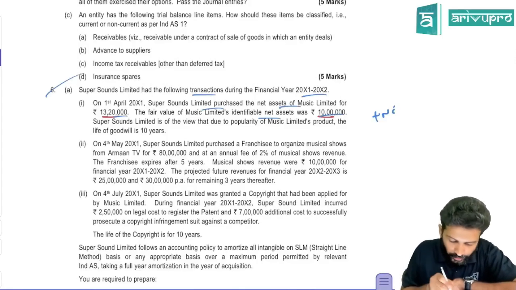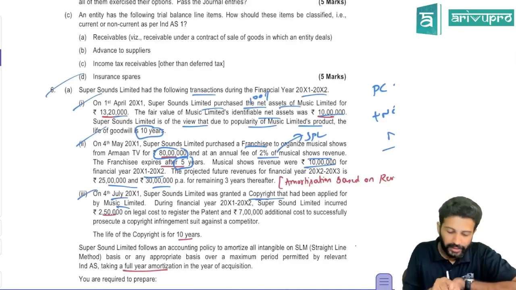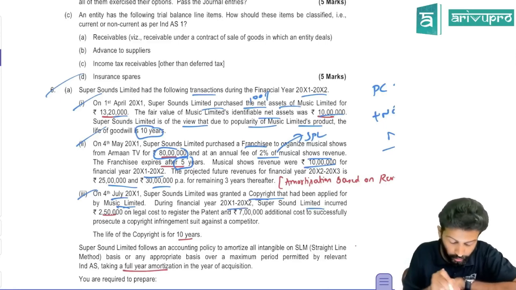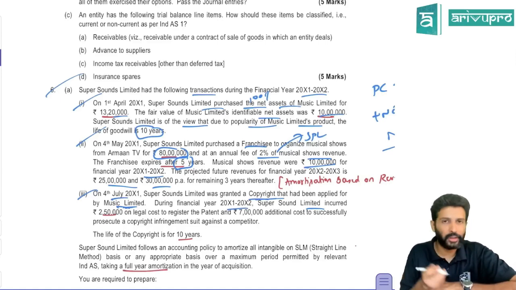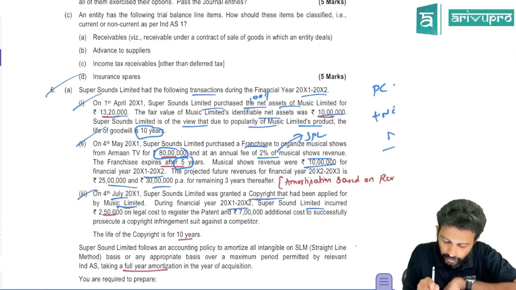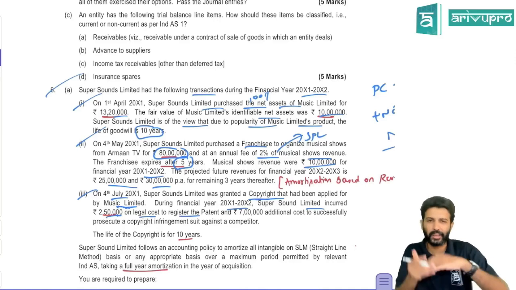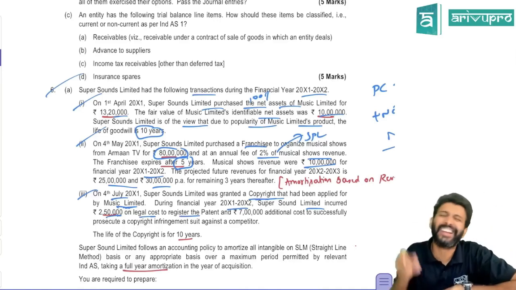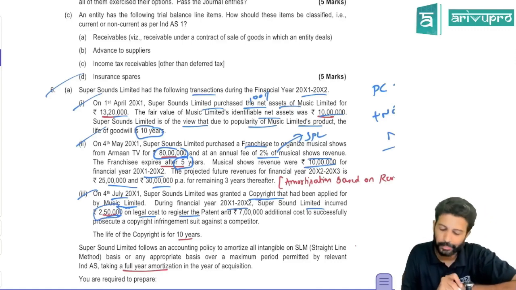Next, what? Super Sound Limited was granted a copyright that had been applied by Music Limited during the financial year, current year. Okay, they got copyright. During the current year, Super Sound Limited incurred 2,50,000 in legal cost to register the patent. Obviously, registration charges and all are direct. Can you capitalize that? Yes. So 2,50,000 you will capitalize.